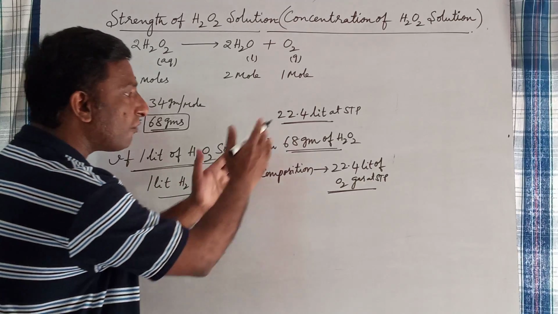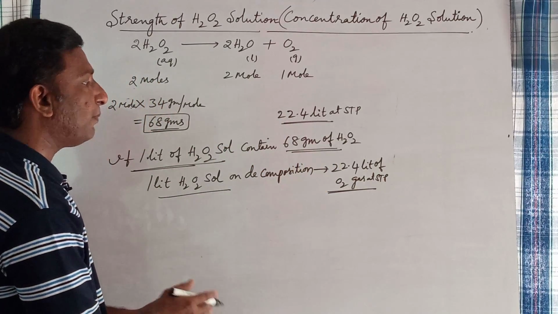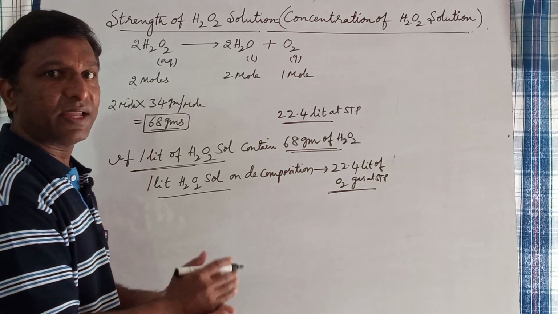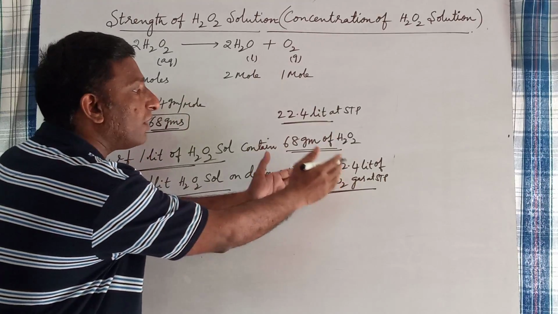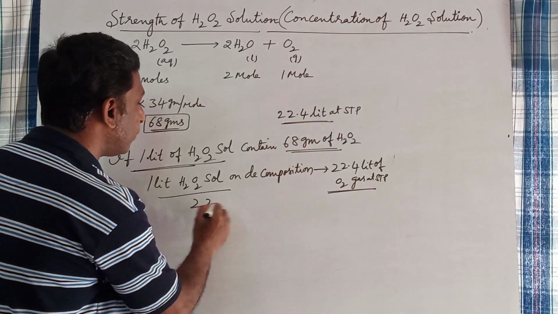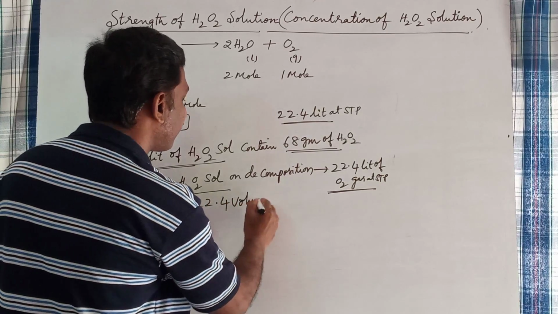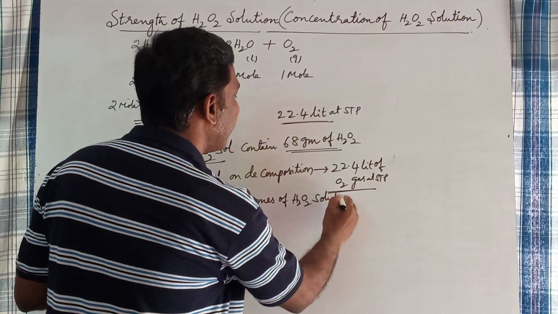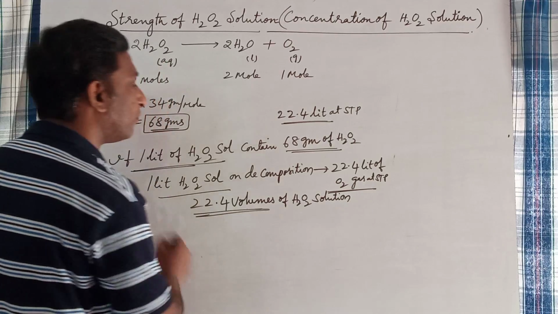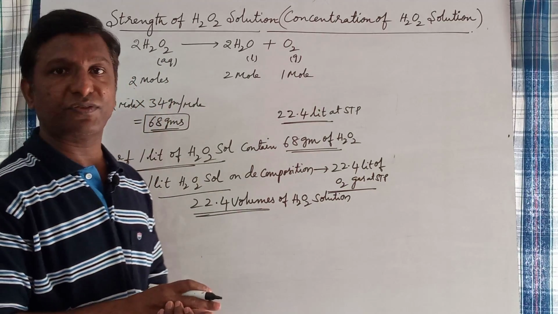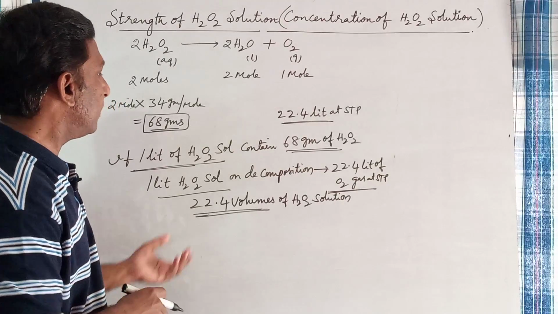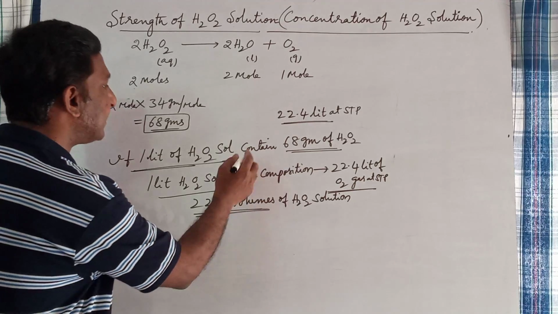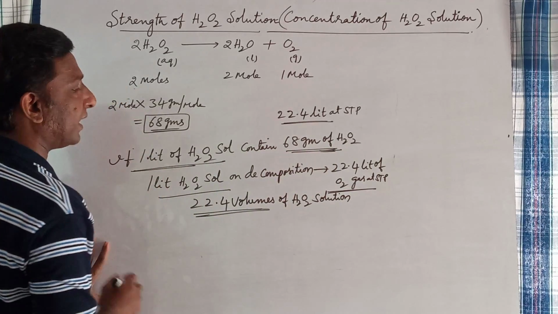So, here the number of volumes of oxygen gas produced at STP on decomposition of 1 volume of H2O2 solution is nothing but its volume strength. Here 1 volume is giving 22.4 volumes. Therefore, it is said to be 22.4 volumes of H2O2 solution. Here the volume strength of H2O2 solution is 22.4 volumes. Okay. So, here 22.4 volumes of H2O2 solution contains 68 grams of H2O2 in 1 liter.